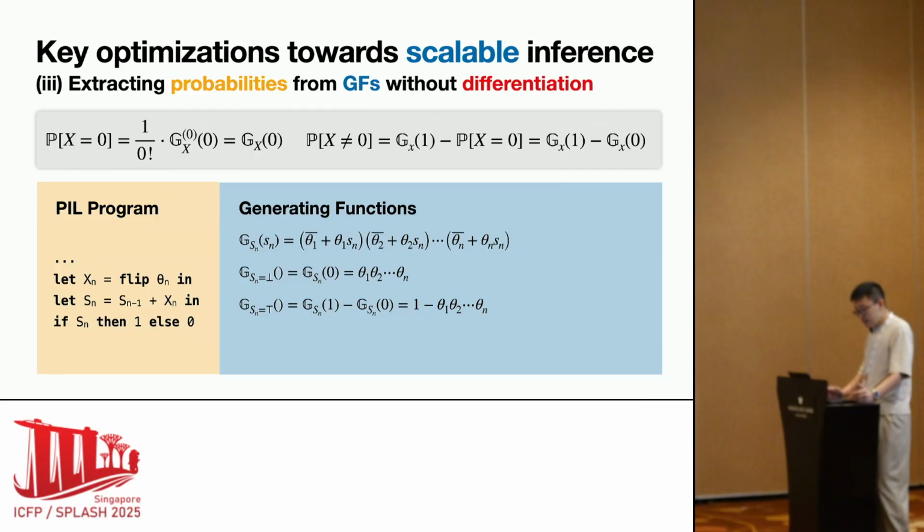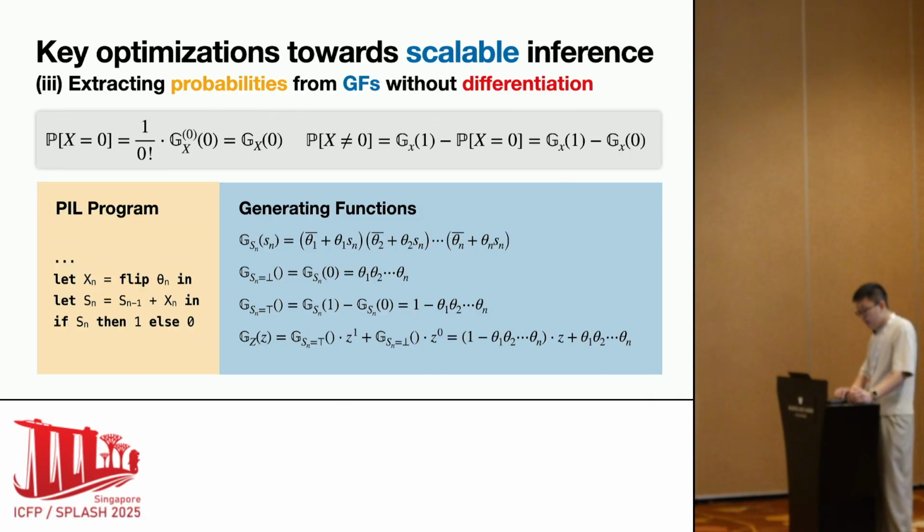The else branch GF is obtained by setting Sn to 0, while the then branch GF is obtained by subtraction. Differentiation is not required here. The final generating function g of z is the sum of the transformed generating functions from the then branch and the else branch respectively. G of z describes the probability distribution of the program's return state. Here it tells us the probability of returning 0 is the product of theta 1, theta 2, all the way up to theta n.